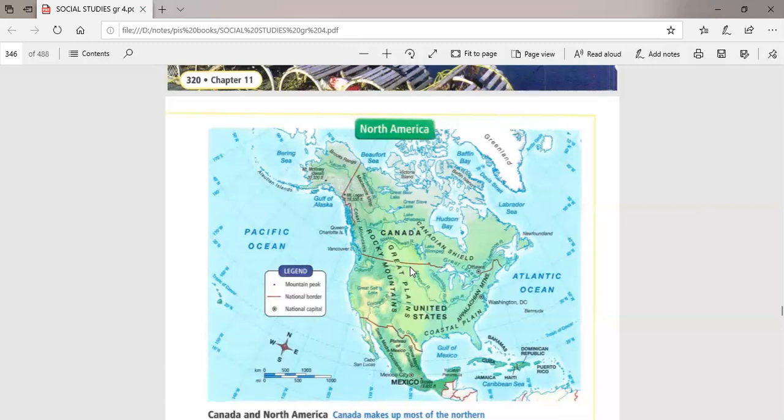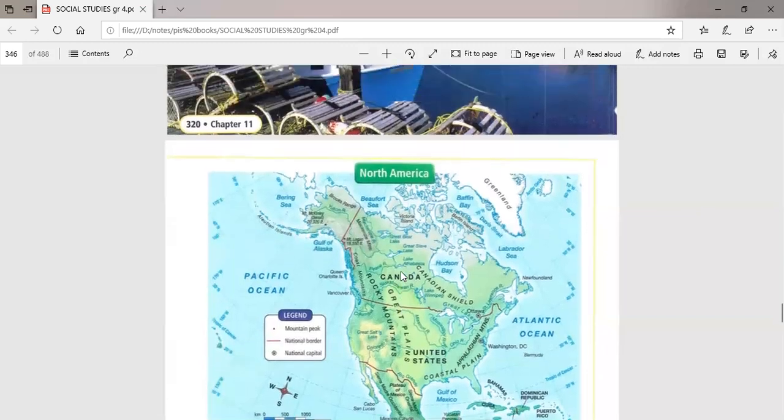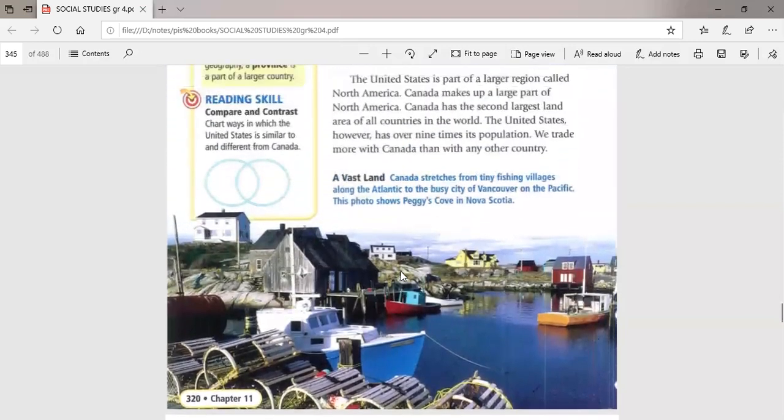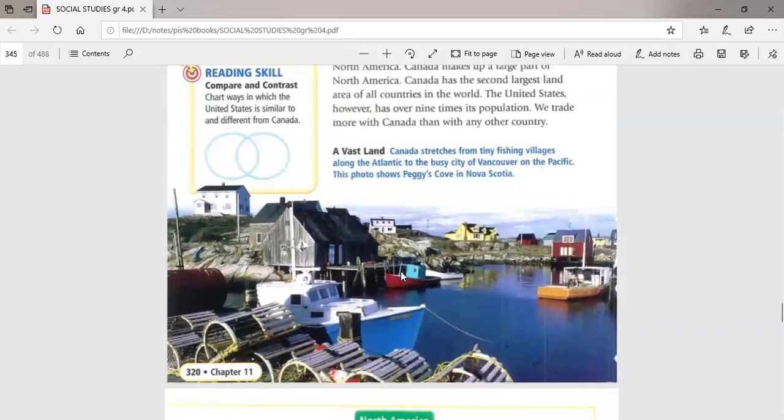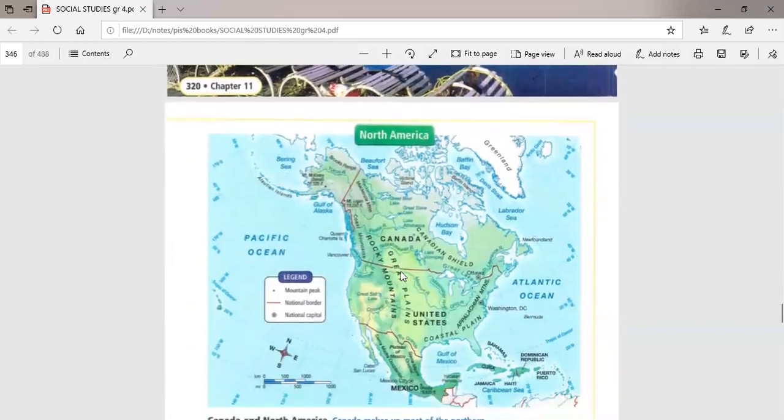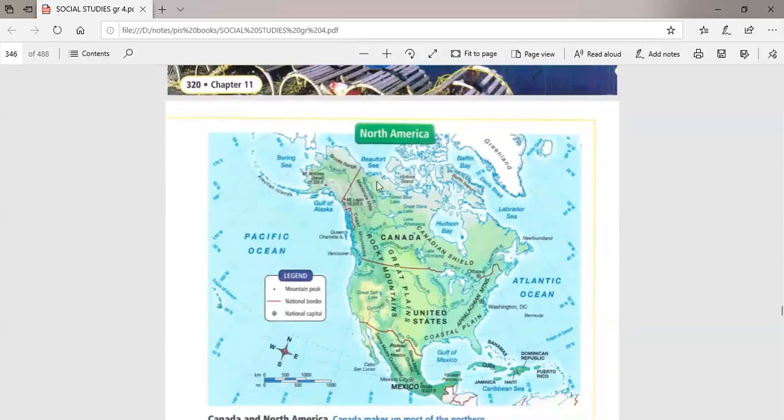And you know, guys, because Canada borders America to the north, of course, there are trade relationships between Canada and America. Okay, I forgot to tell you something. Look at the map again. You can find that the land of Canada, of course, is bigger than the land of the United States of America.